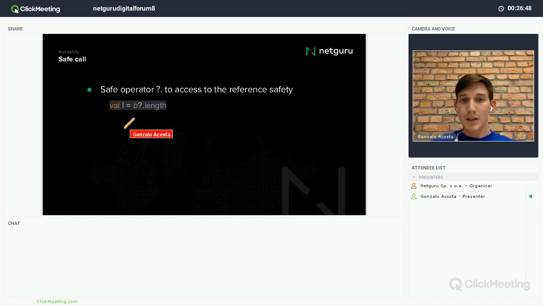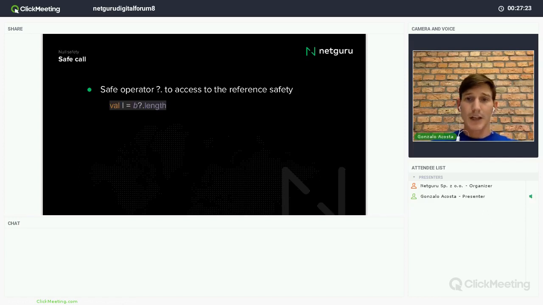For example, here L, right? We have the value L, and we assign B?.length. What will happen here? Well, if we can access B, and B is not a null reference, we'll just put the value of the length. And in other case, it will just put a null on L, so it will never access the null reference.